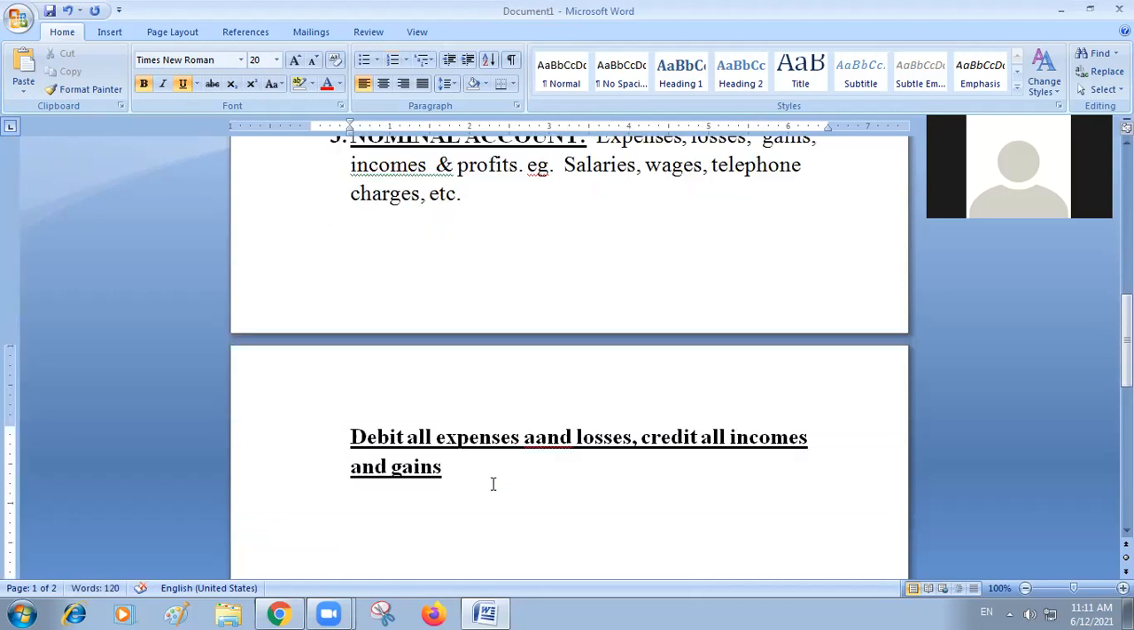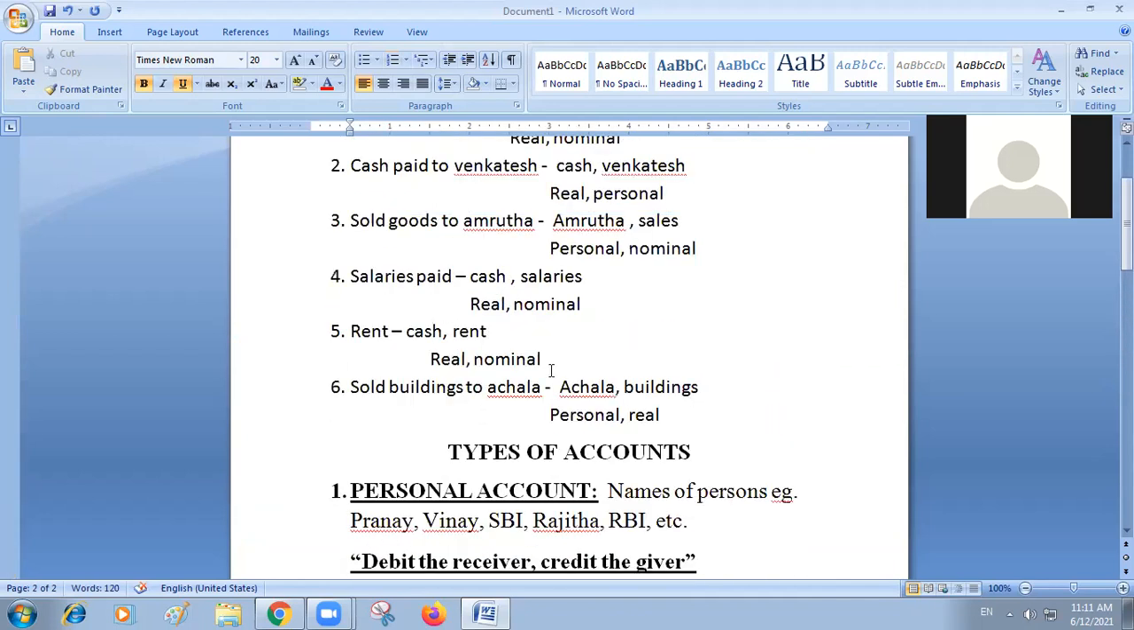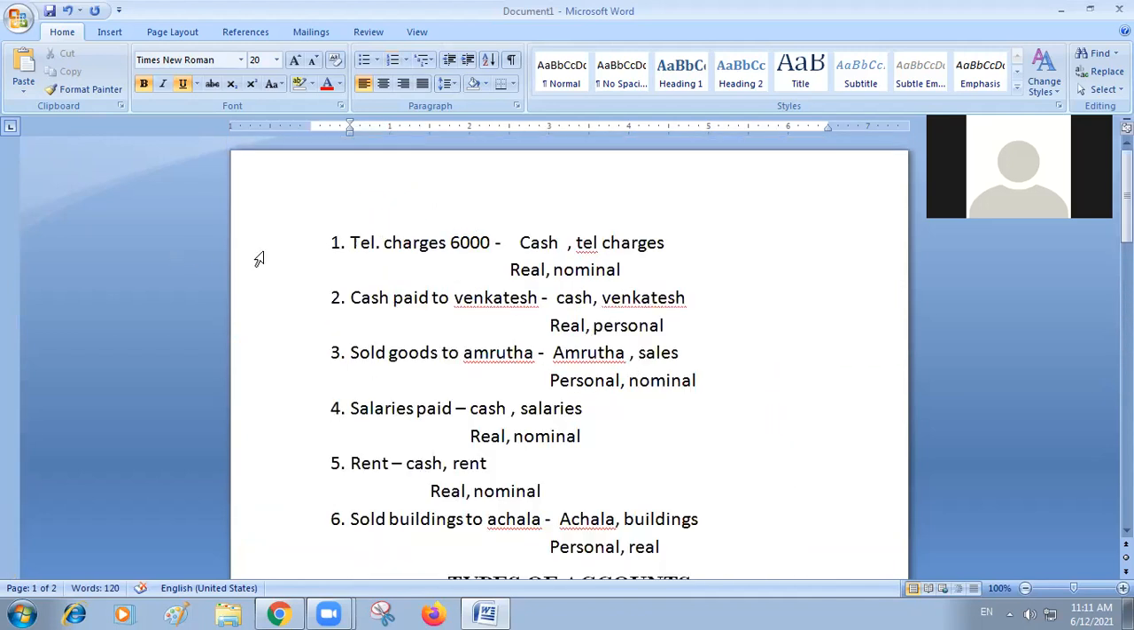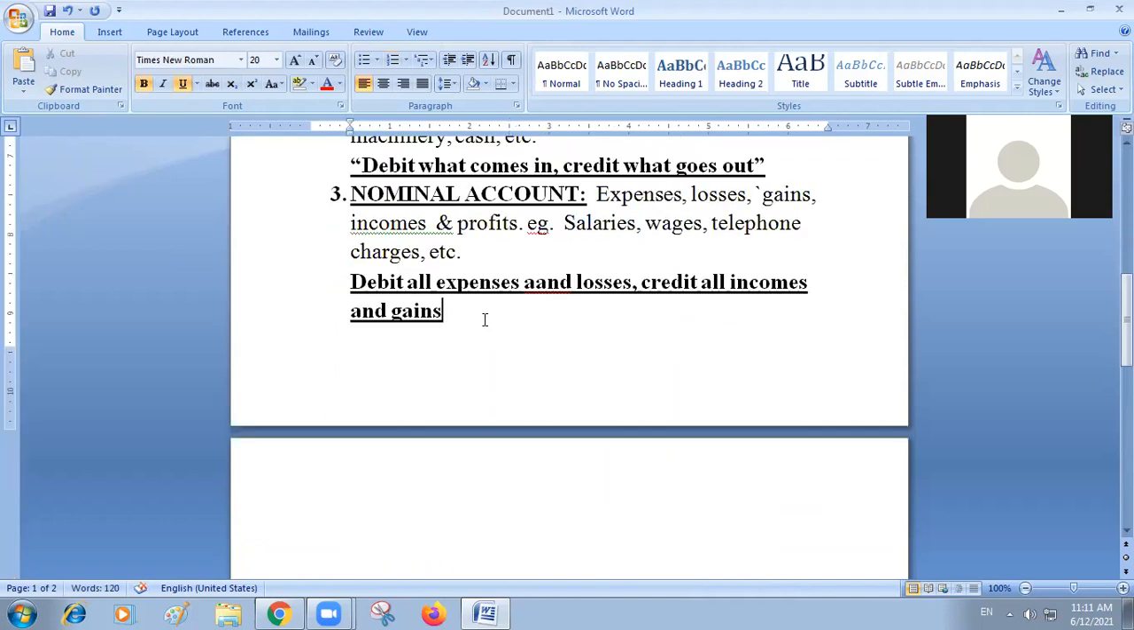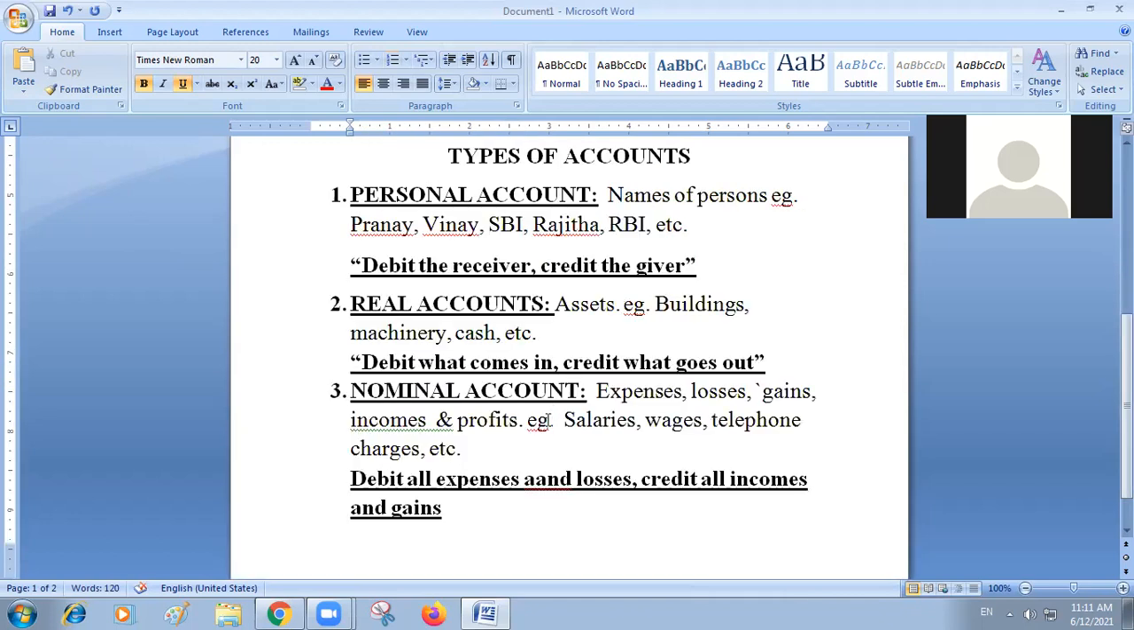These are the principles. You have to apply that principle and identify the accounts. When I do one or two problems, you will be able to understand which account is to be debited and which account is to be credited. But these three are very important. Debit the receiver, credit the giver. Debit what comes in, credit what goes out. Debit all expenses and losses, credit all incomes and gains.